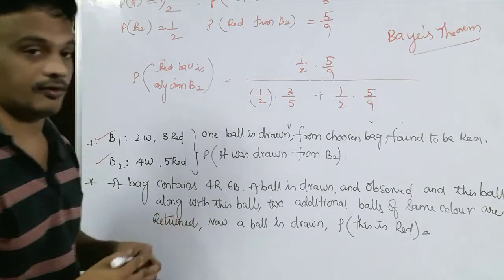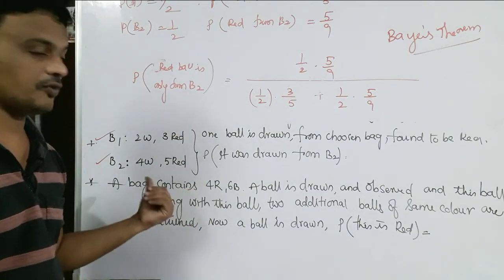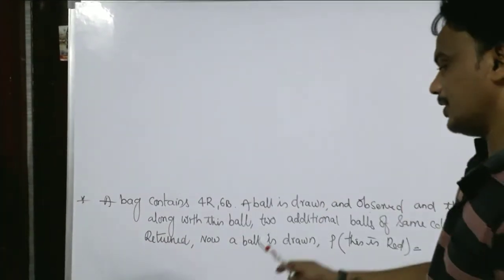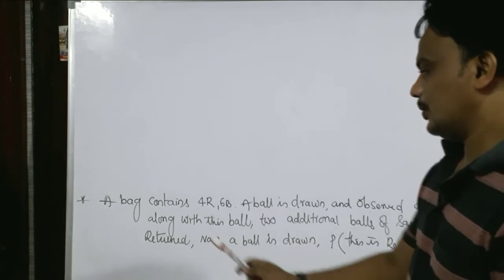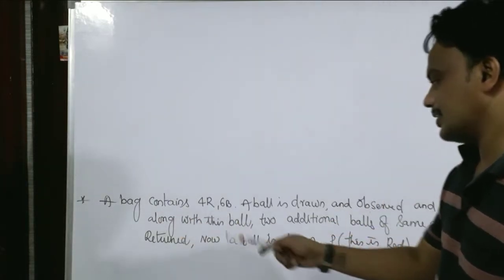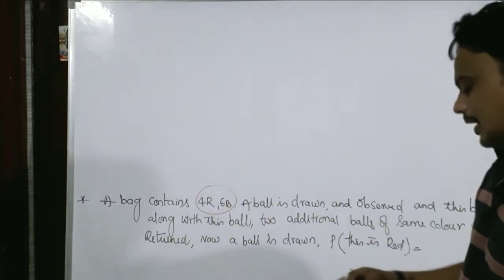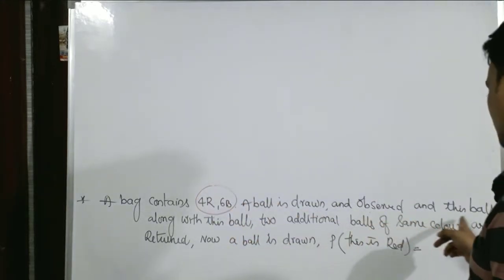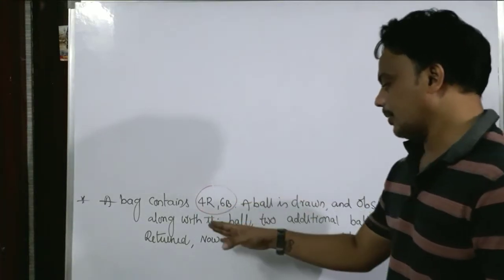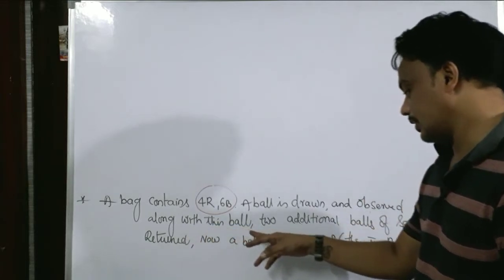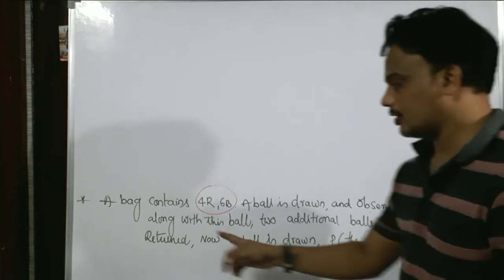Come on, have a look. And one more question, which is from JEE Mains. Yes, students, this is a previous JEE Mains question from 2018. So, one different question. A bag contains 4 red balls and 6 black balls, and a ball is drawn and its color is observed, and it would be put back into the bag along with 2 additional balls of the same color. Please observe this line.